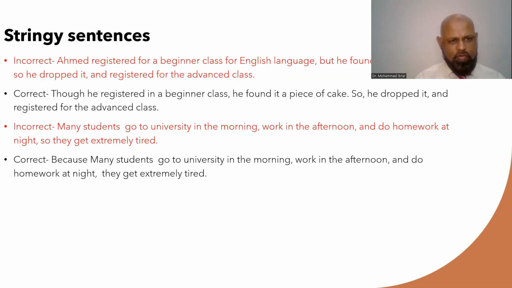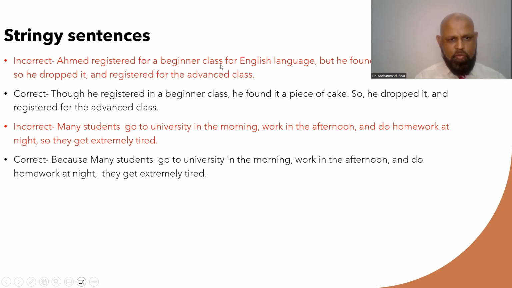Stringy sentences. Now, let me explain what stringy sentences are all about. So it's like a string without end. That means you keep adding new sentences using fanboys and but, so, and others. Now, let's take a look at the first example here. Ahmed registered for a beginner class for English language, but he found it a piece of cake. So he dropped it and registered for the advanced class.